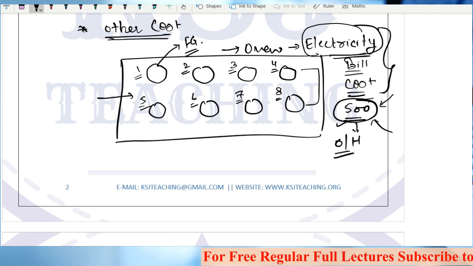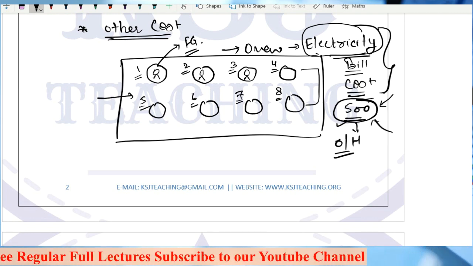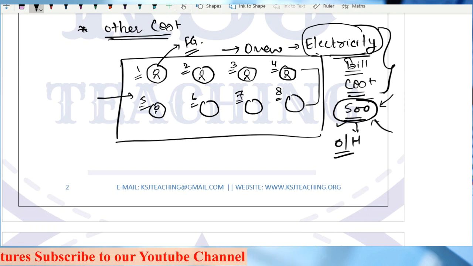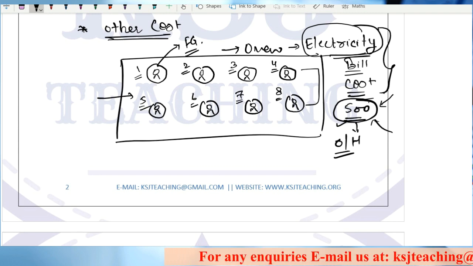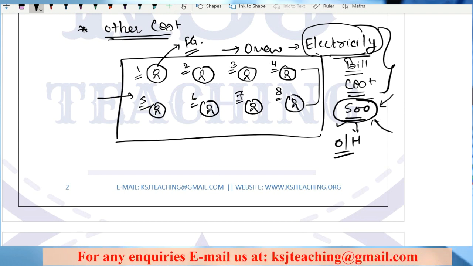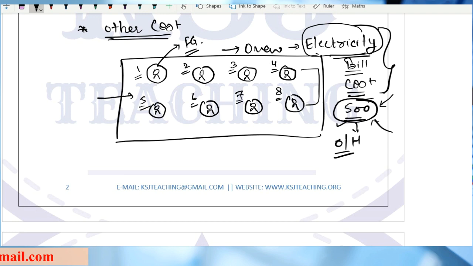Sir, now the problem is, out of this 500, how much amount should be recovered from the customer who has ordered pizza number 1? This is one customer, this is second customer, third, fourth, fifth, sixth, seventh, and eighth customer. Sir, how should I distribute this 500 among all these 8 customers? This is what we are going to learn in overhead costing. That is why we study overhead costing, that all the indirect cost which cannot be identified in one unit of the finished product, but this cost is to be recovered from my customer, right?